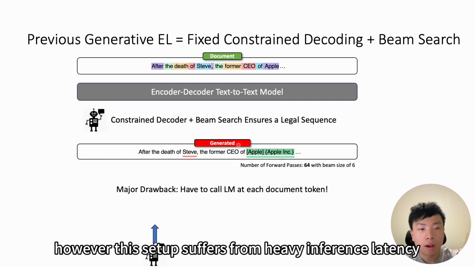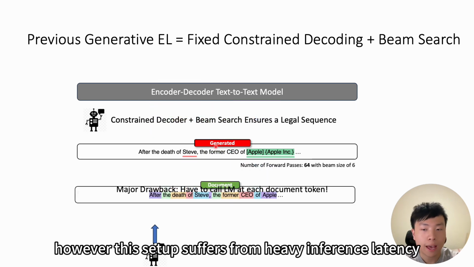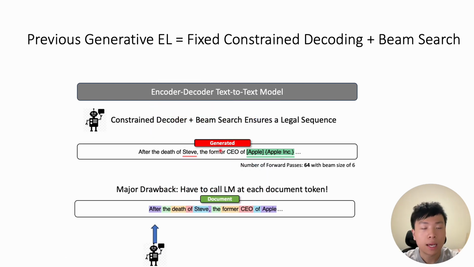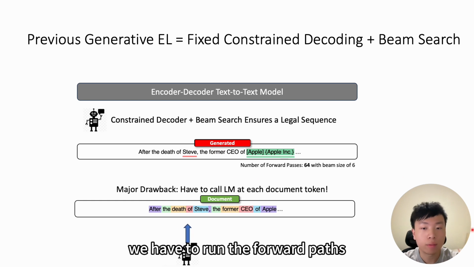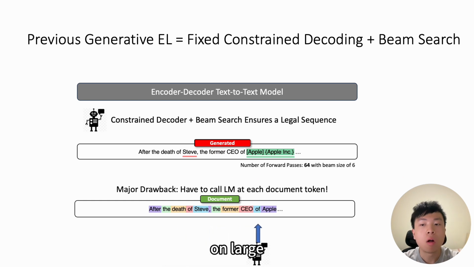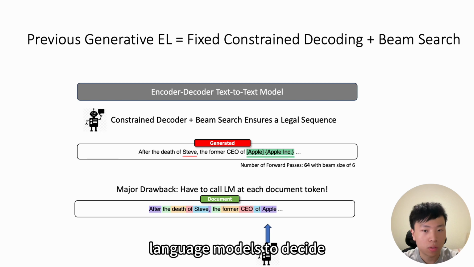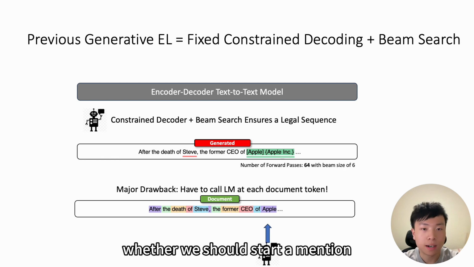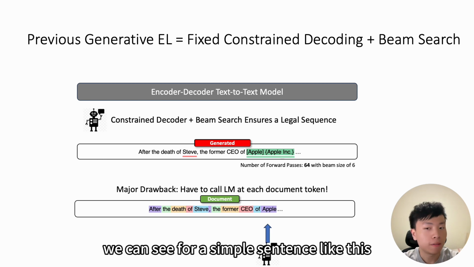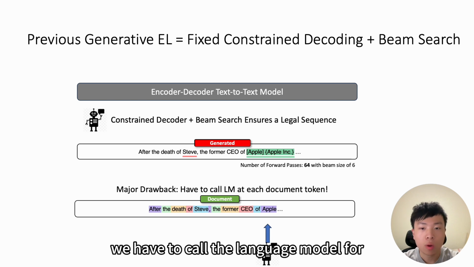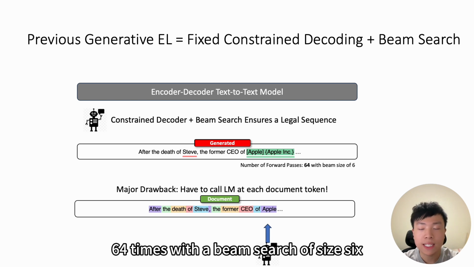However, this setup suffers from heavy inference latency, as at each time step we have to run the forward pass on large language models to decide whether we should start a mention here. We can see for a simple sentence like this, we have to call the language model for 64 times with a beam search of size 6.